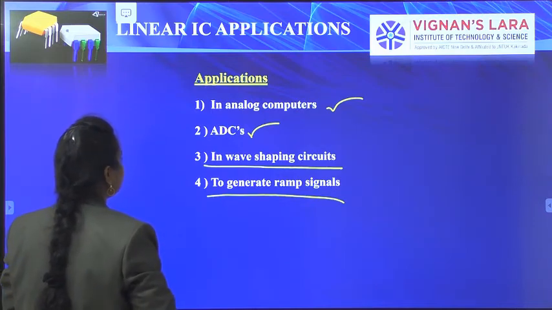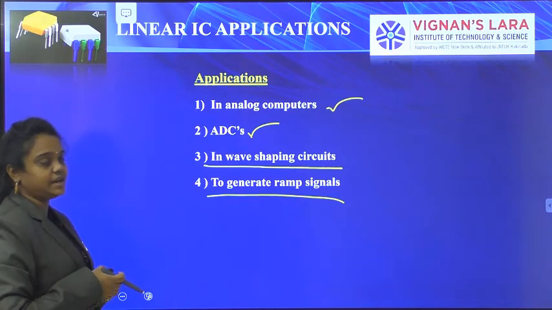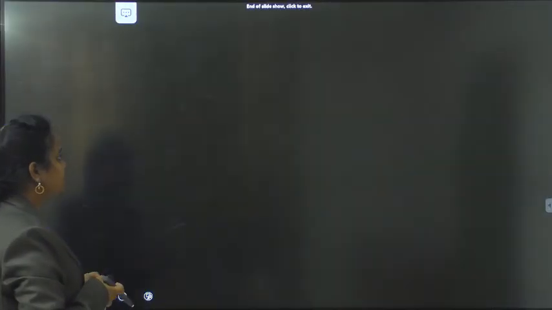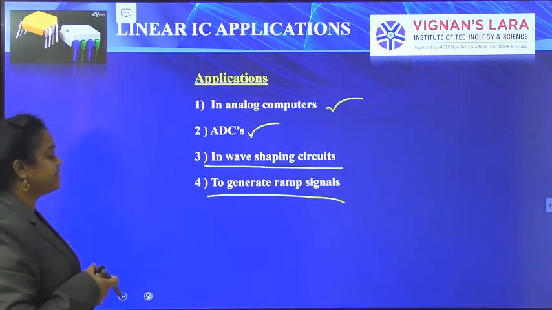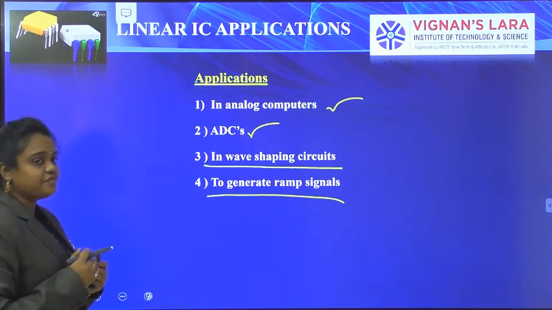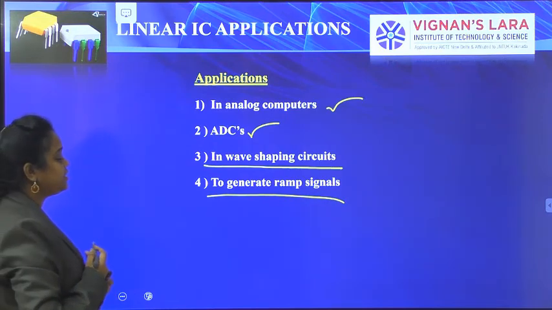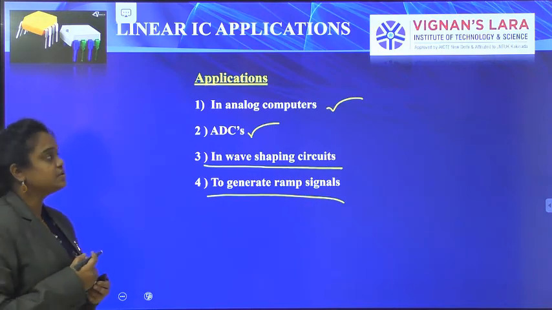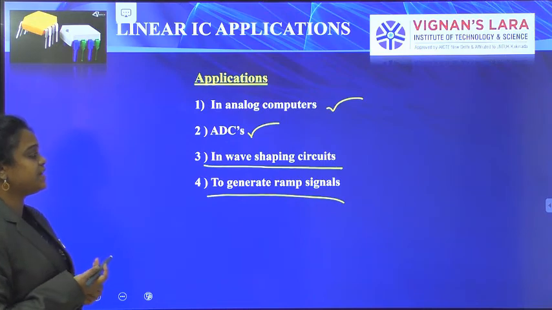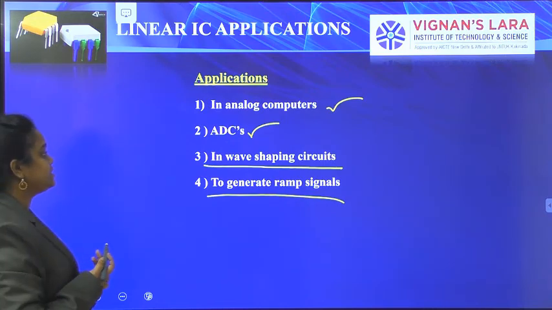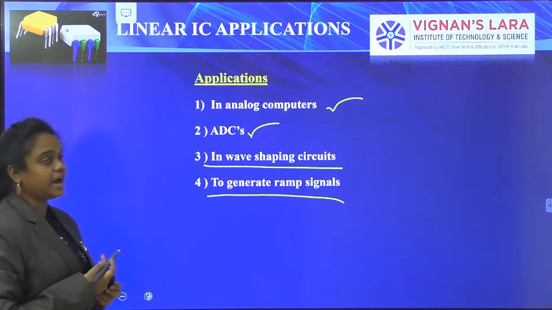These are the applications of using the practical integrator rather than the ideal integrator, since there are some disadvantages in using an ideal integrator. So we use the practical integrator in these applications for the increased bandwidth which is present in the practical integrator.